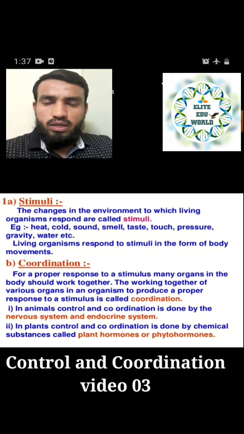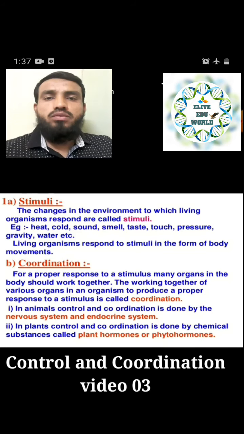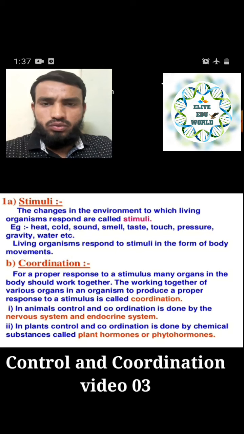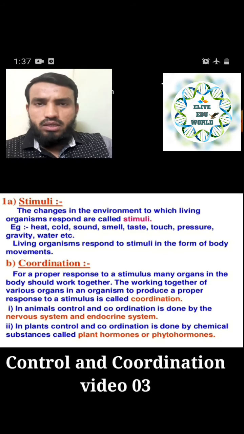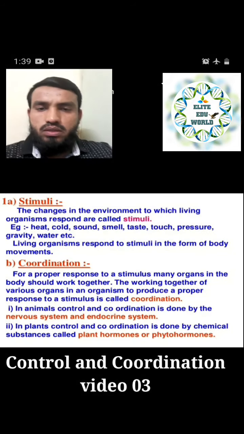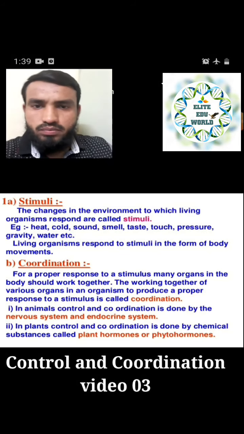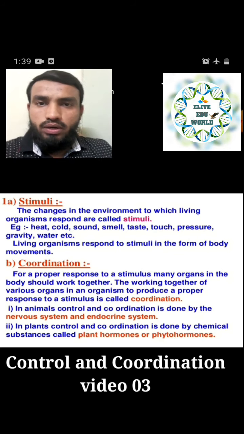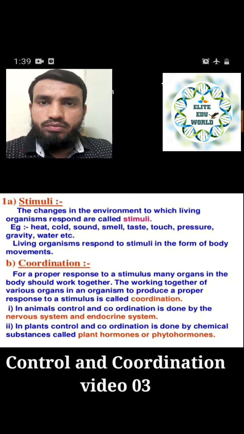And then we have seen coordination between our two organs, between our two systems, that is necessary for movement, and allows our body to do whatever function we have to do. In animals, this coordination is done by the nervous system and the endocrine system. These are separate systems in our body, but they coordinate with each other to perform different functions.